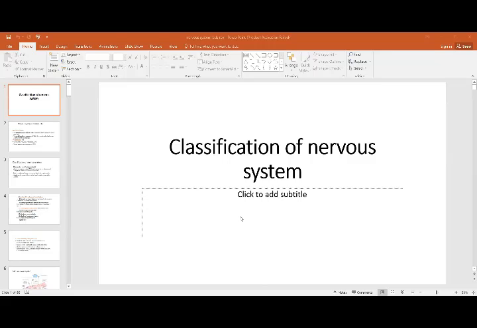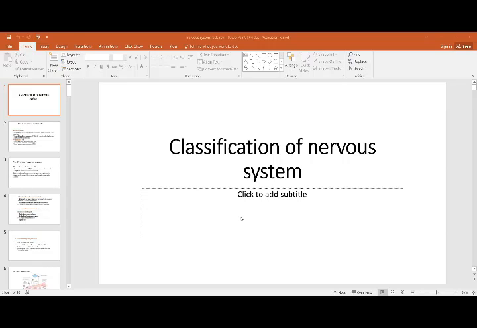Assalamu alaikum. Now we start with the next topic of the nervous tissue, that is the classification of the nervous tissue. We've already discussed the different types of cells which are present in the nervous tissue. Then we talked about the receptors, which get the information from the periphery and transfer it to the central nervous system. And then there are the effectors.